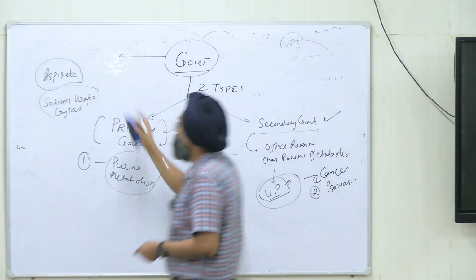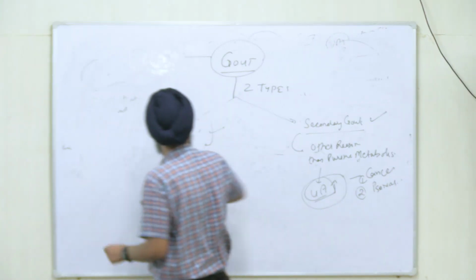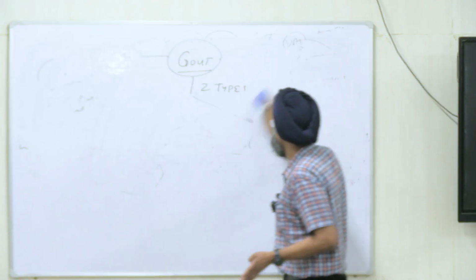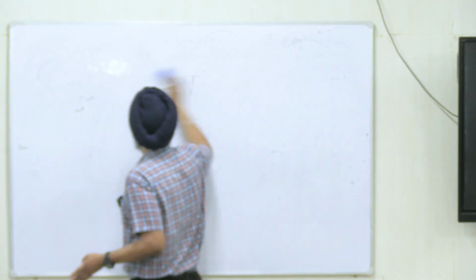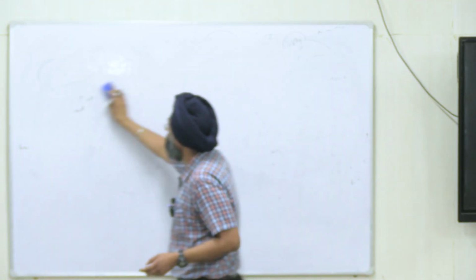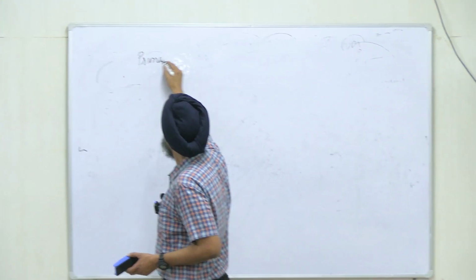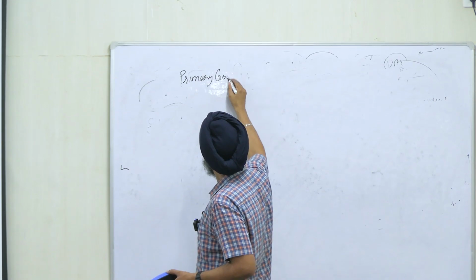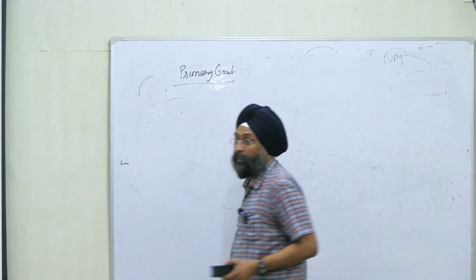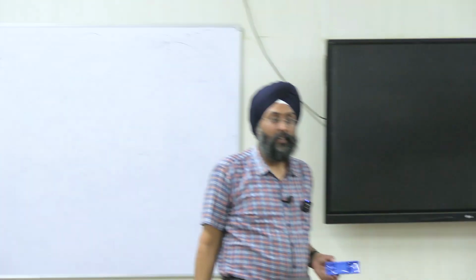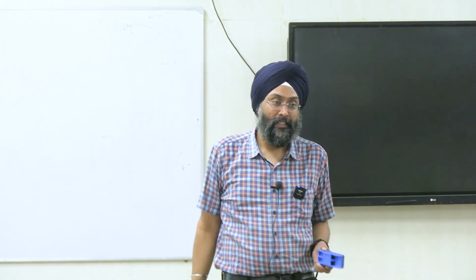Now I will start with primary gout. Primary gout is associated with which metabolism? How will you define it? We discussed purine metabolism in the previous class, right? It has a total of 11 steps.